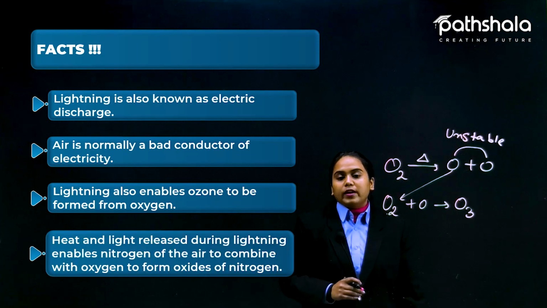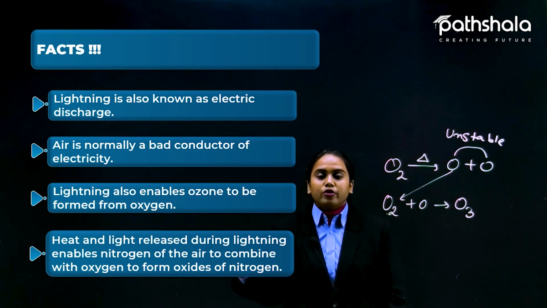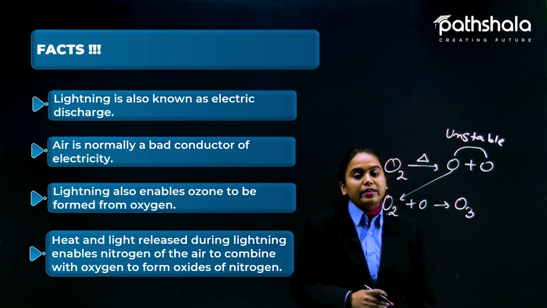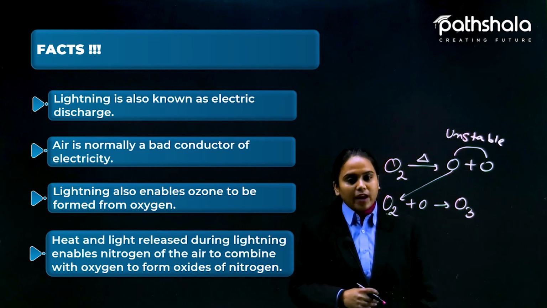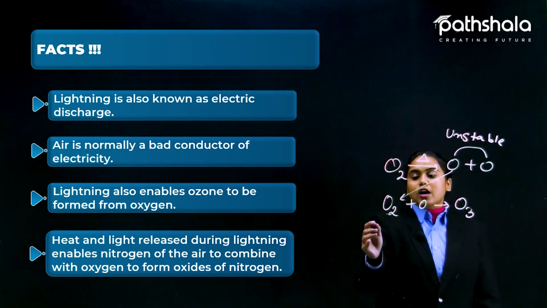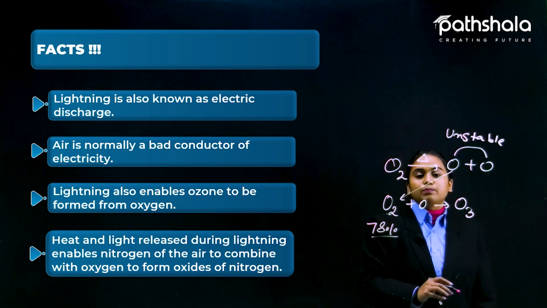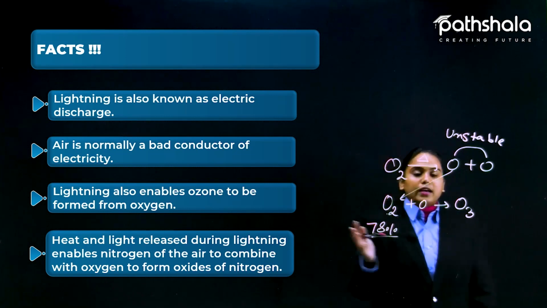Okay, so the fourth point is heat and light released during lightning enable nitrogen of air to combine with oxygen to form oxides of nitrogen. The same thing also happens because a lot of nitrogen, that is 78% nitrogen, is present inside the air.